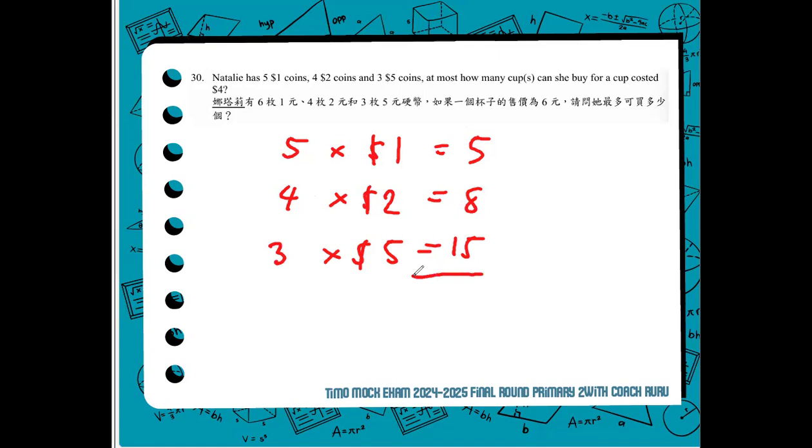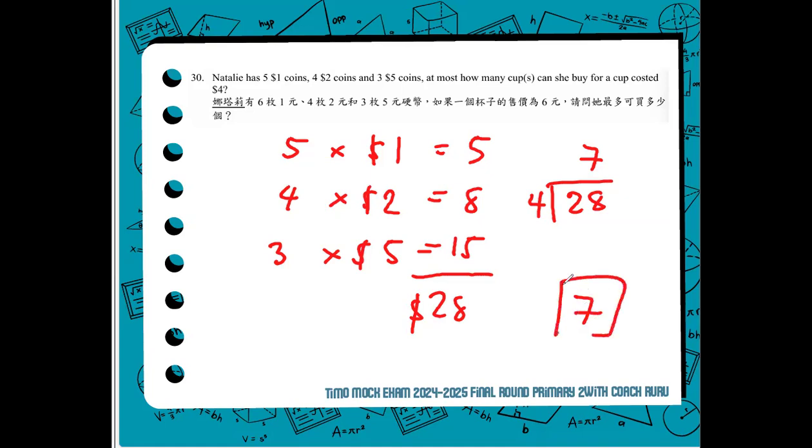So we calculate and the total is $28. Therefore, Natalie has a total of $28. And if she wants to buy a cup which costs $4, how many cups can she buy from her money? So $28 divided by $4 is equal to 7. Therefore, Natalie can buy 7 cups using her money. For number 30, the correct answer is 7.